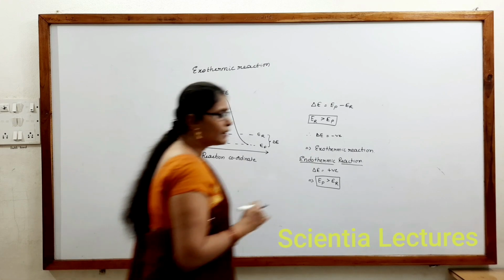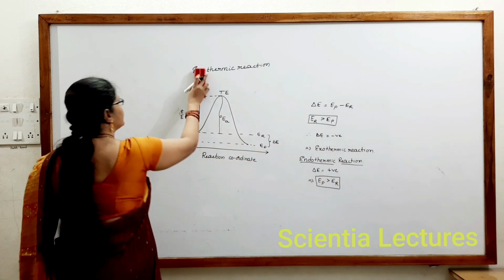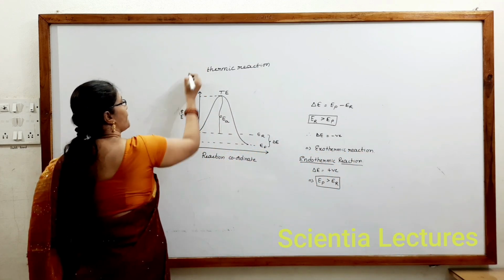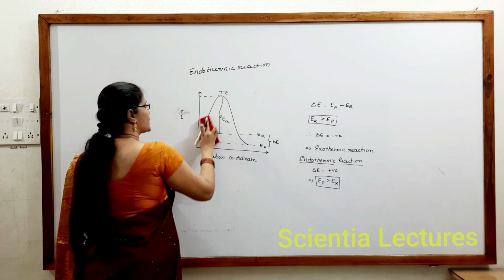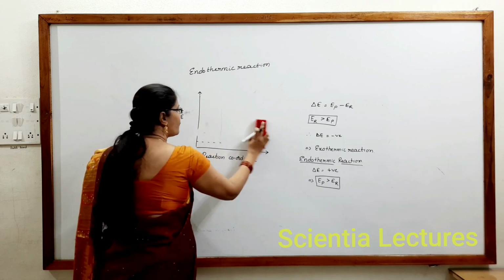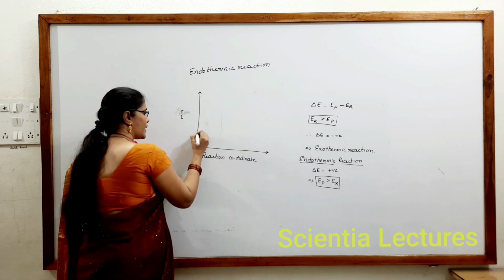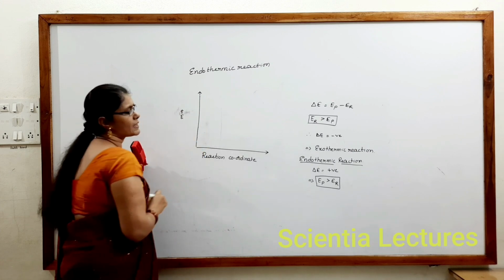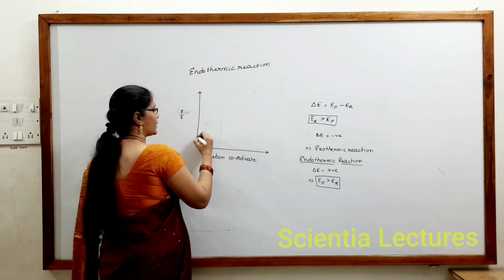Now let us see the graph of an endothermic reaction. Here the energy of products must be greater than the energy of reactants. Don't forget that. So how will we draw the graph?